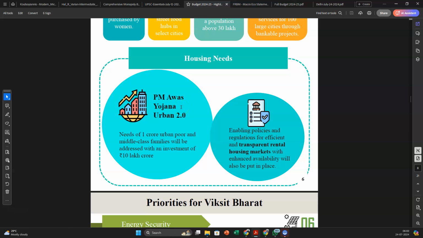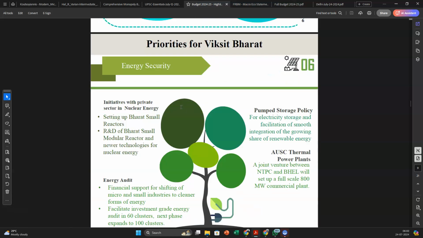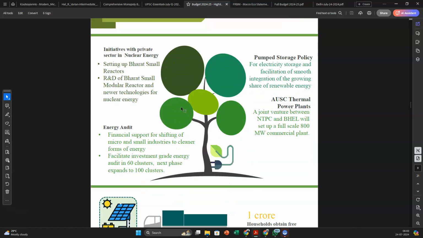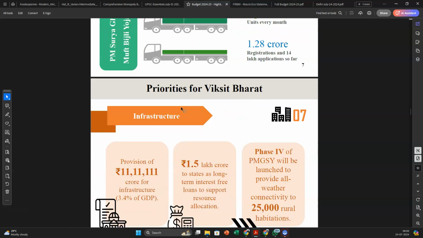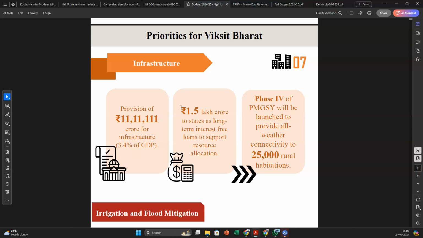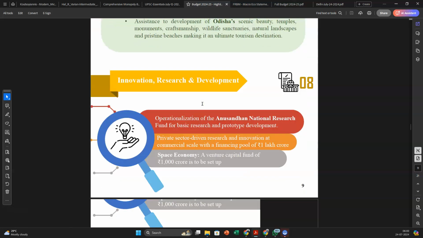Please read about this particular scheme: what is urban, what is rural, what are the differences, what is the eligibility limit, and how much money is being given to an individual household for construction of houses. Then energy security, you can read. Infrastructure, you can read. Let's talk about the other details of the budget.